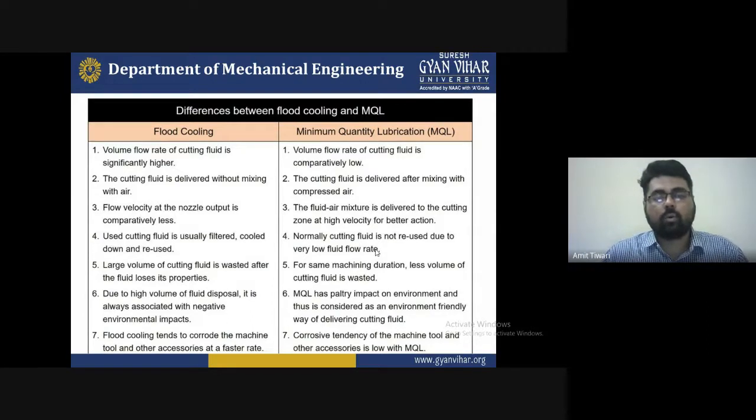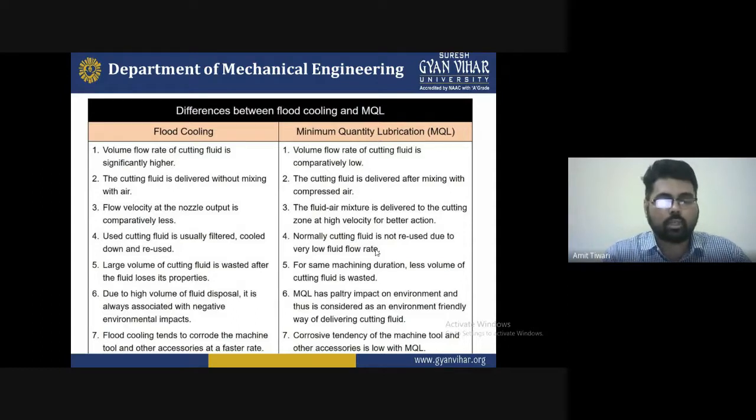Second, in flood cooling the cutting fluid is delivered without mixing with air, whereas in MQL the cutting fluid is mixed with compressed air. These are some benefits. Third, the flow velocity at the nozzle output is comparatively less in flood cooling, and in MQL the fluid-air mixture is delivered to the cutting zone at high velocity for better action. These are some conditions we require for good machining.